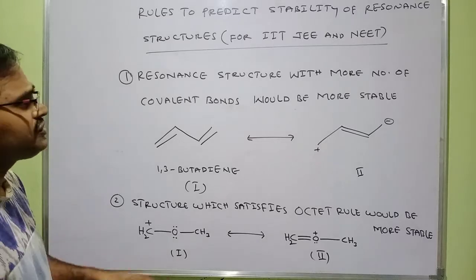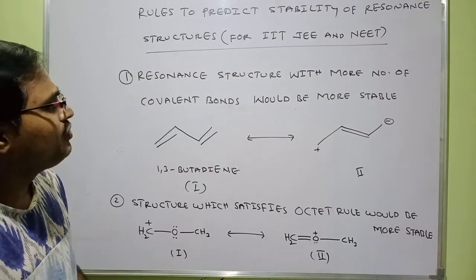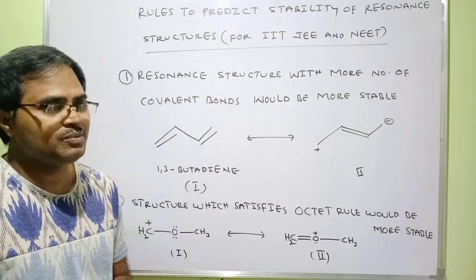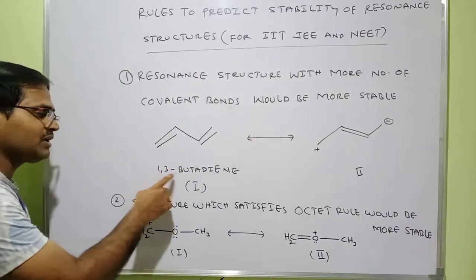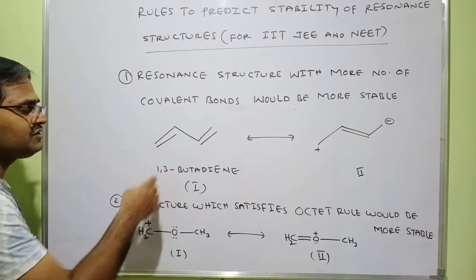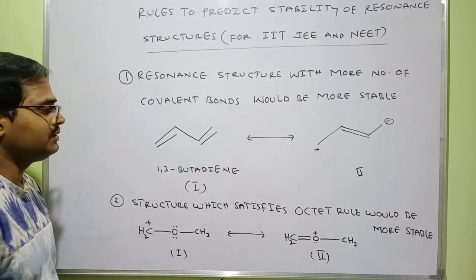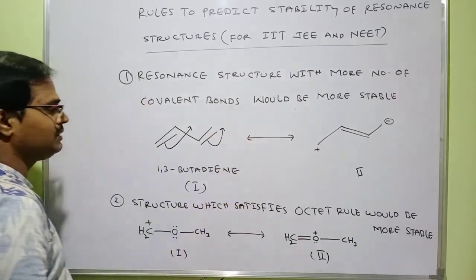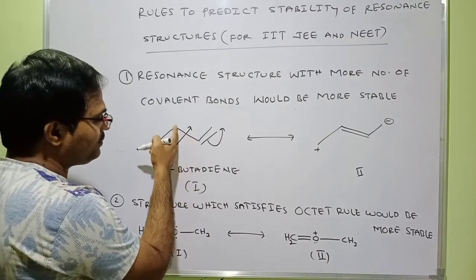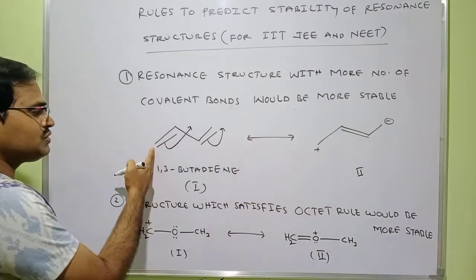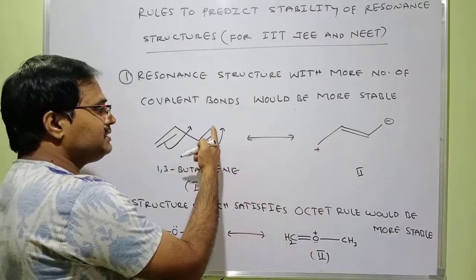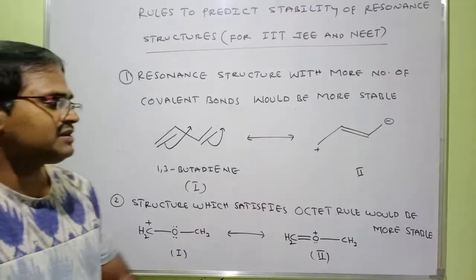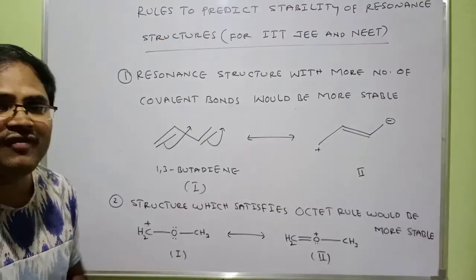The first rule: the resonance structure with more number of covalent bonds would be more stable. A simple example I have given here. I have taken the 1,3-butadiene molecule, and this is the resonance structure of 1,3-butadiene. Here the pi bond is polarizing this side. This pi bond becomes a pi bond between these two center carbons. Since this carbon is losing a pi bond, it will take a positive charge, and this carbon gaining a pi bond will take up a negative charge. So this is resonance structure 2, and this is resonance structure 1, which is having more number of bonds.